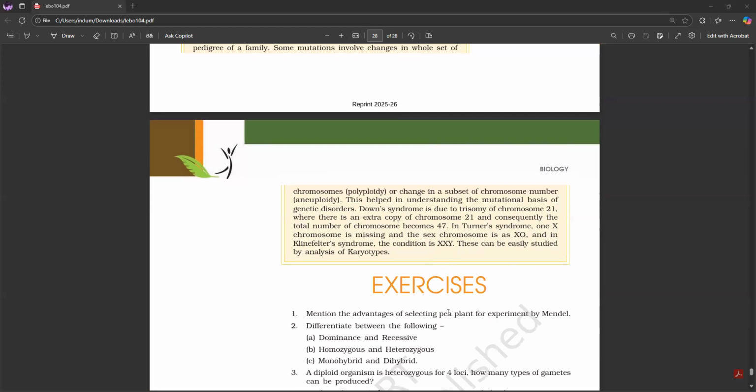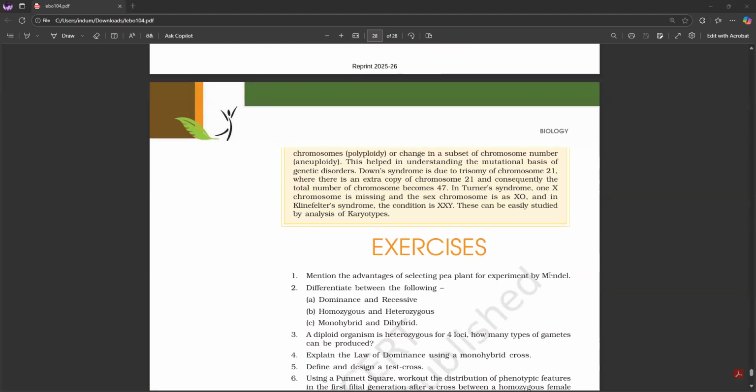Down's syndrome is due to the trisomy of chromosome 21, where there is an extra copy of chromosome 21, and consequently the total number of chromosomes becomes 47. In Turner syndrome, one X chromosome is missing and the sex chromosome constitution is XO. And in Klinefelter syndrome, the condition is XXY. These can be easily studied by analysis of karyotypes. So this was our chapter.